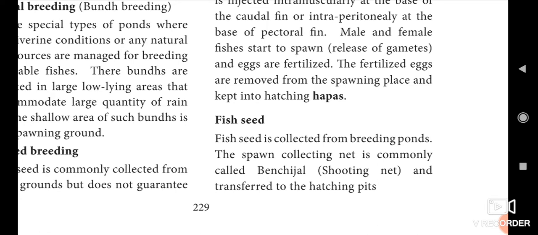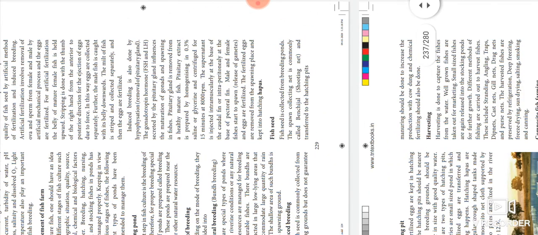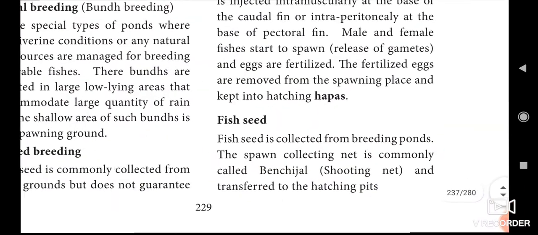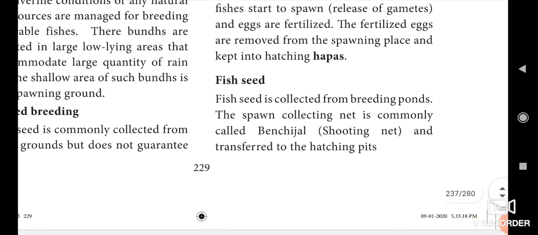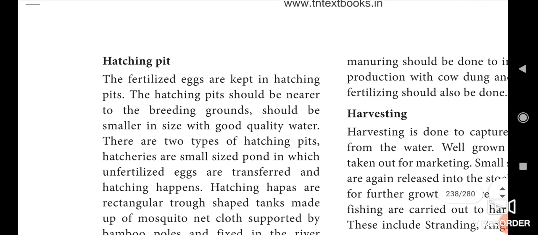Next we see about the fish seed. Fish seed is collected from breeding ponds. The spawn collecting net is commonly called the benjijal. Underline that, benjijal, that is the shooting net, and the spawn is transferred to the hatching pits.